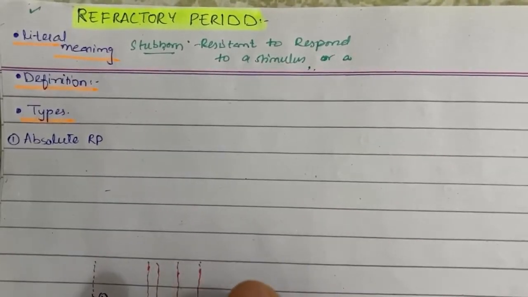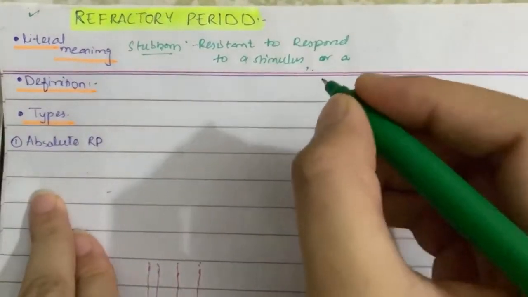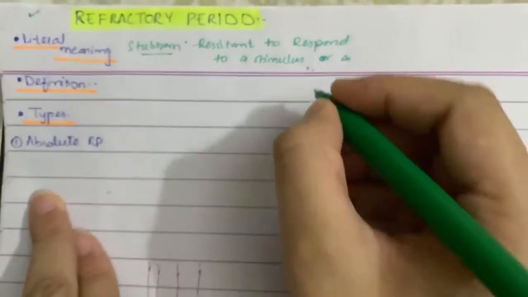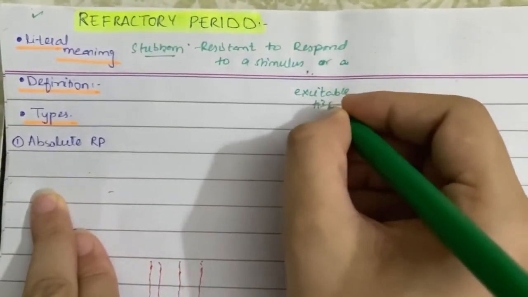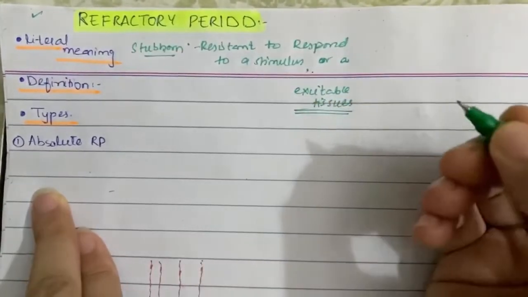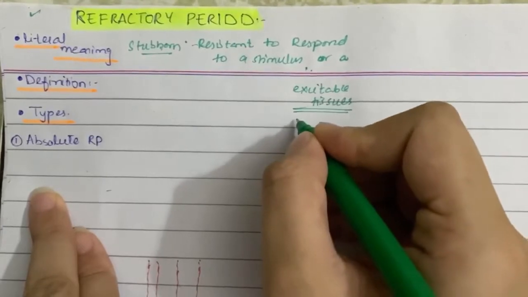Refractory period is mostly applied to the excitable tissues of our body. Which tissues? Excitable tissues of our body. Now what are the excitable tissues? You all will know. I'll just write it here for a quick recall.